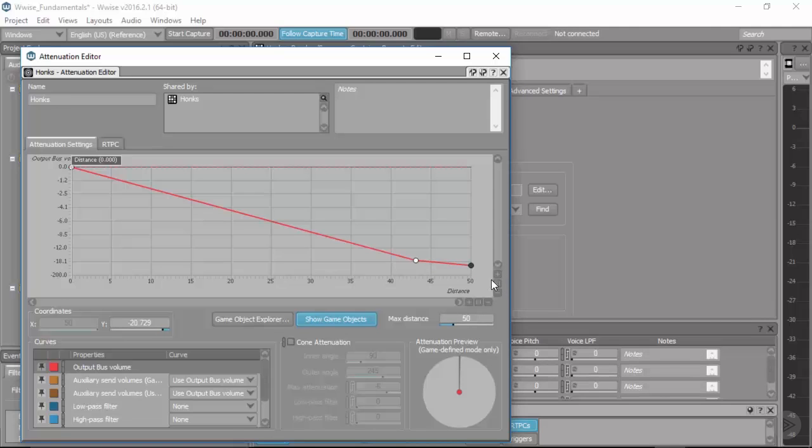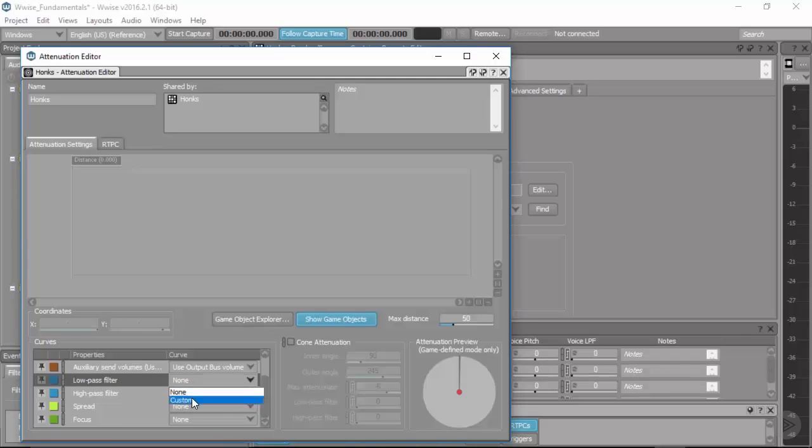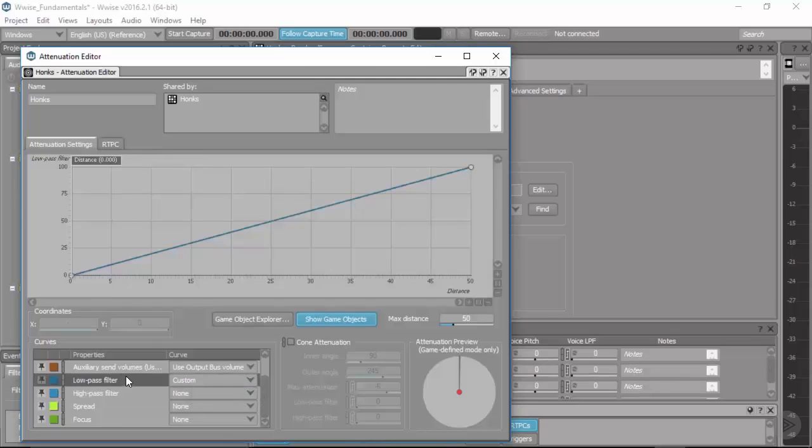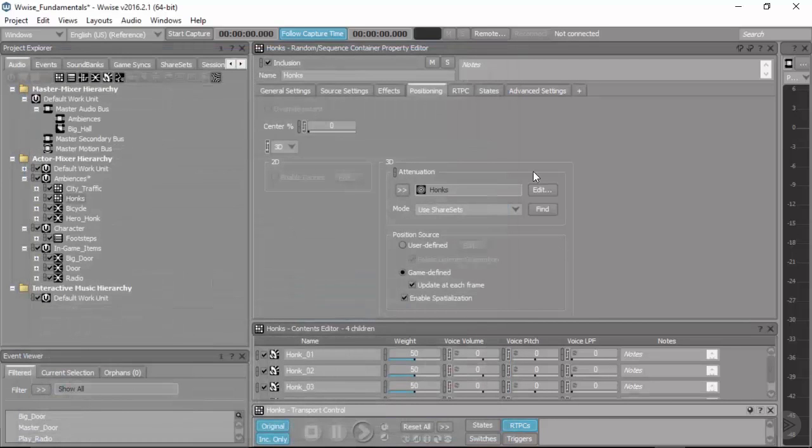Now, attenuation curves can get quite elaborate. If you look down here at your curves, most of these are set up to not exist, but you can go in and you can create low pass filter curves, you can create high pass filter curves, and you can really start to customize what something will sound like according to the distance you are away from it. Just so you're aware, there's a lot here that you can do to make this sound more interesting. But for starters, I just want you to be aware that 3D attenuation is something that you'll generally want to set up, and it's quite important to getting a natural 3D positioning for your sound.